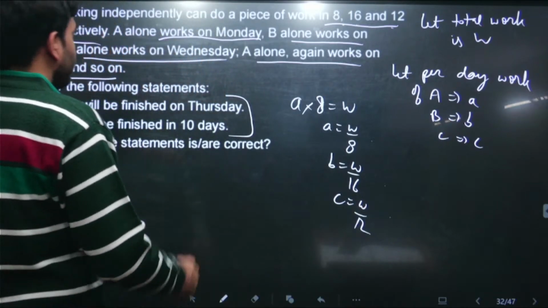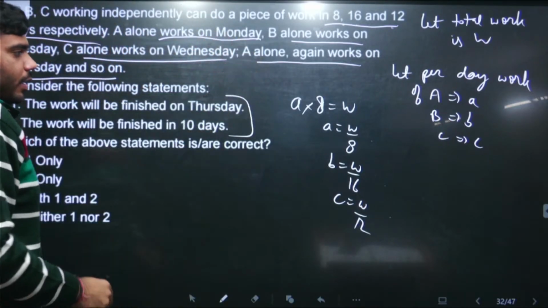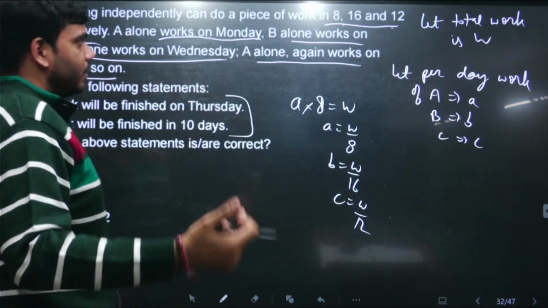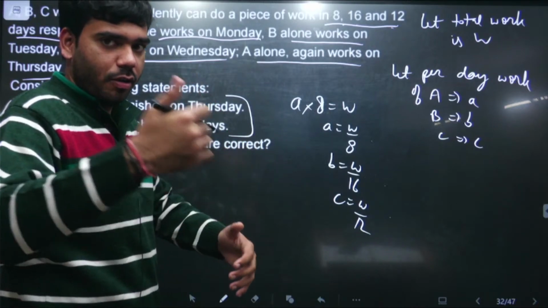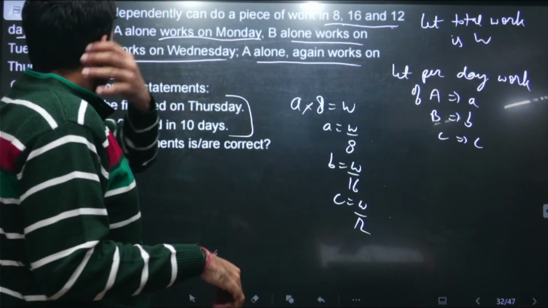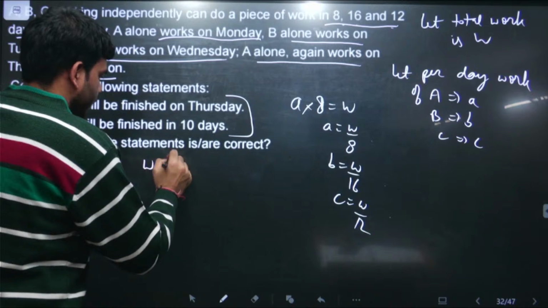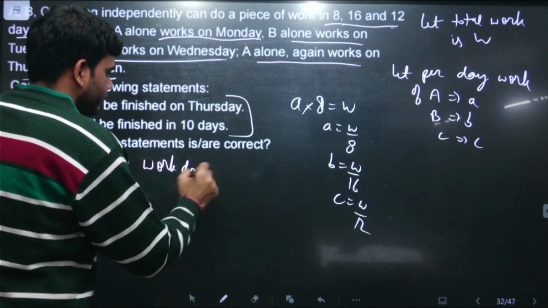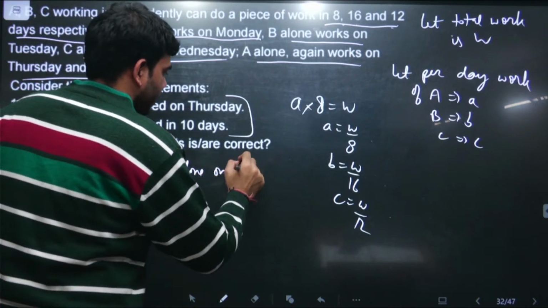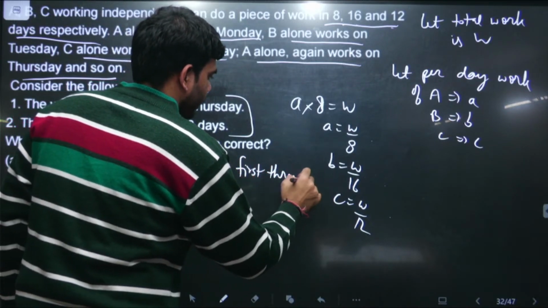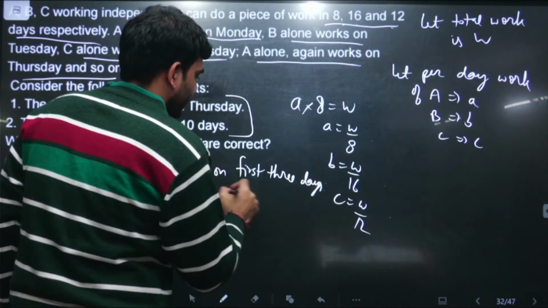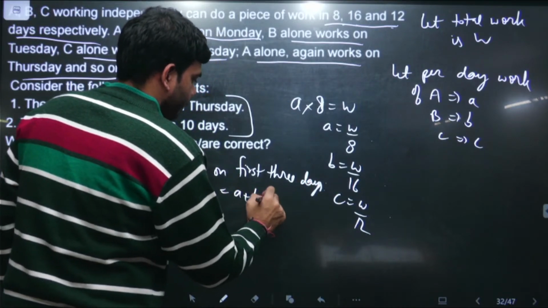Then we need to calculate this thing. Just imagine first, for the first 3 days, A, B, C will be working. On the first day A is working, on the second day B is working, and on the third day C is working. So the work done on the first 3 days will be A plus B plus C.